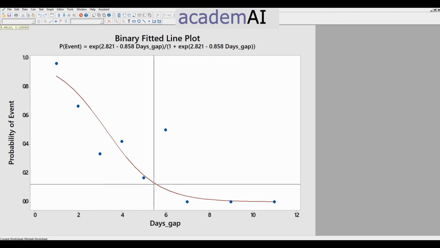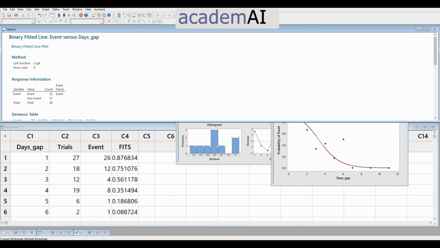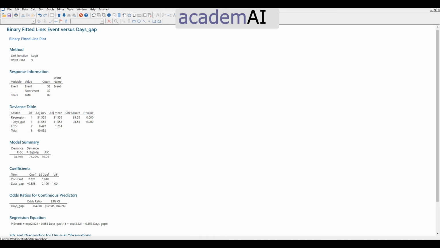Alright, so let us have a look at the session window output. I'm going to maximize the screen here, and it gives the basic information like what the link function is. I have used the default logit function. Then if you see, the overall regression p-value is 0, which indicates that the regression is significant. And since it is one variable, we can expect that the two will always be the same.